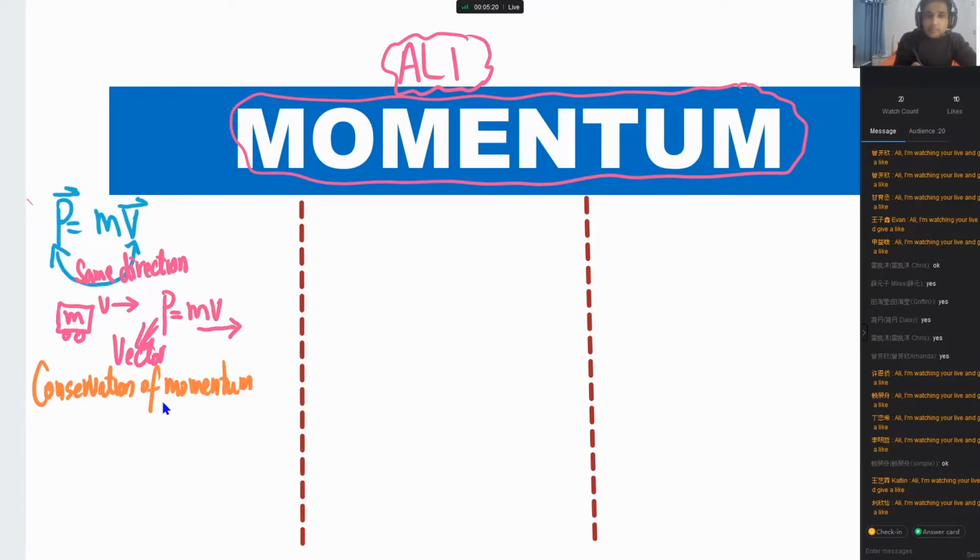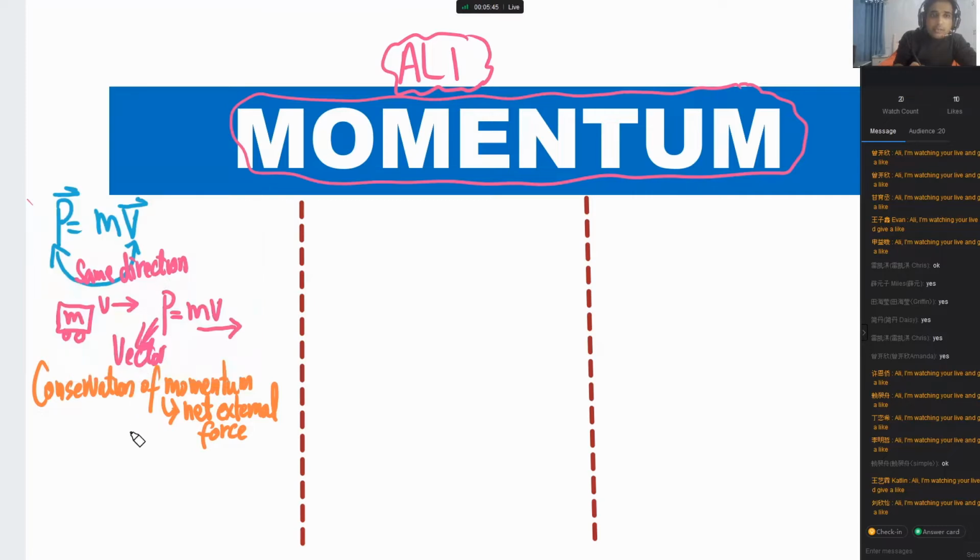Momentum is conserved, and you can apply the principle of conservation, when there is no net external force acting on the system. No net external force. When you say net, it means one force. Net force is always one force. This is the point you need to understand.